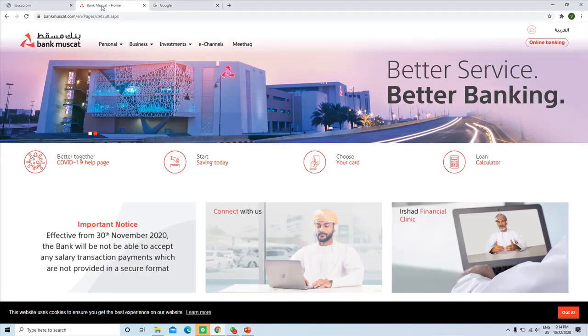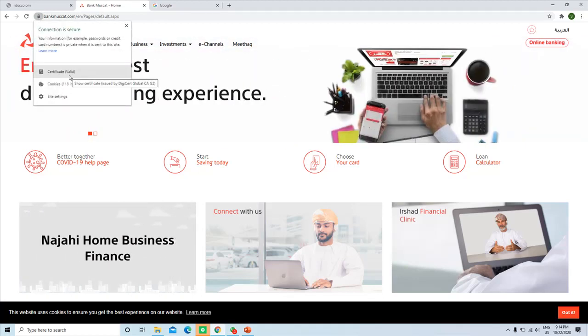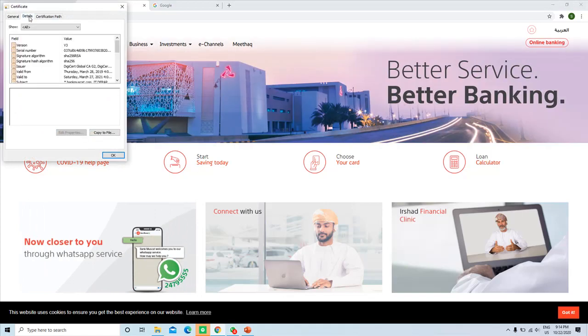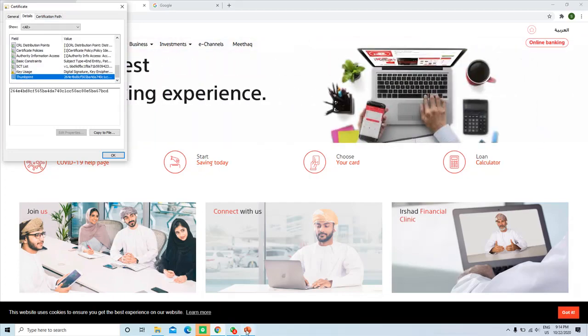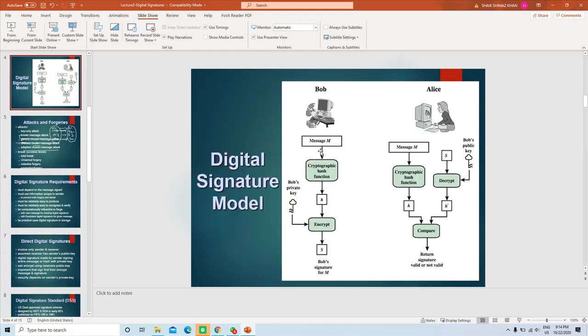When you access Bank Muscat, the certificate of Bank Muscat is sent, it's public. So here you have the digital signature, whereas direct digital signature means the communication between only two parties.